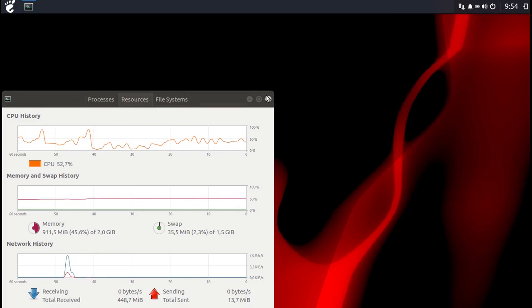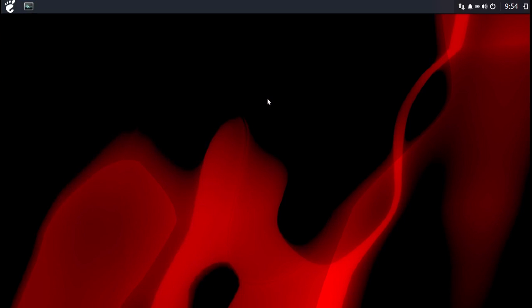So yeah, this is a very quick look at the Budgie Desktop 10.3 on Ubuntu 17.04. You can install it on any version of Ubuntu flavors and also on 16.10 and 16.04, as I said before.